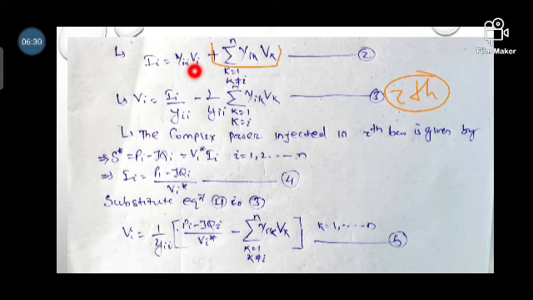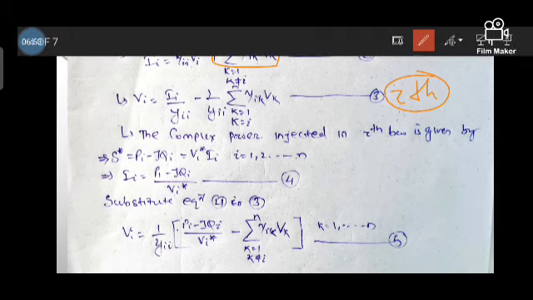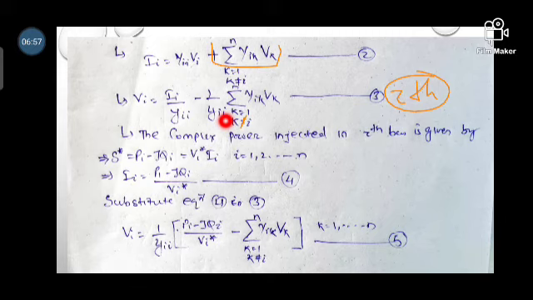If we want to find the voltage at the ith bus, that is Vi, then the Yii term will be divided on this side. So here we are dividing: Vi equals I divided by Yii, minus 1 divided by Yii, times the summation of k equal to 1, k not equal to i, to n of Yik Vk. That is equation number 3.